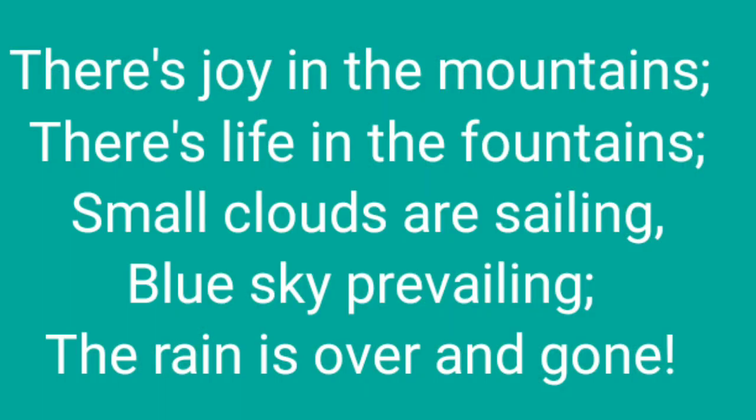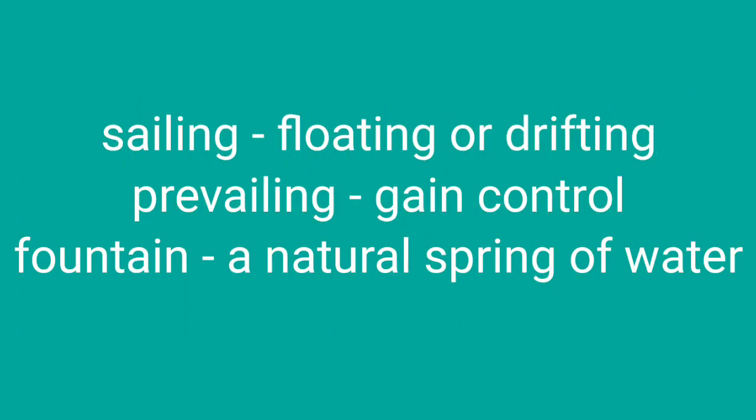The last stanza of this poem. There is joy in the mountains, there is life in the fountains. Small clouds are sailing, blue sky prevailing. The rain is over and gone. Here, sailing means drifting or floating, and prevailing means gain control, and fountains means a natural spring of water.